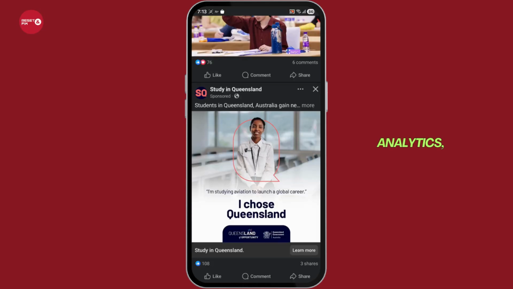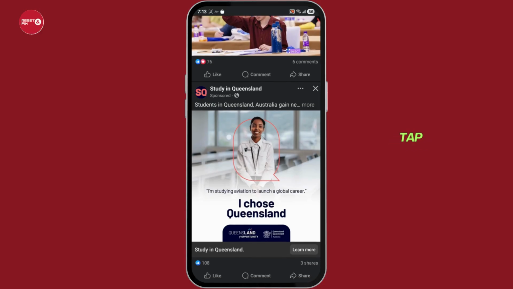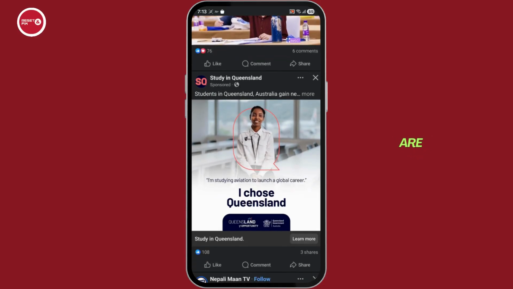Now, to see the analytics, what you can do is simply open your Facebook and regularly post content to Facebook stories. You can see who has clicked to watch them. Now, open your active story, tap the viewer count at the bottom left, and it will show the friends that are seeing your content regularly, and that means they have viewed your profile regularly.